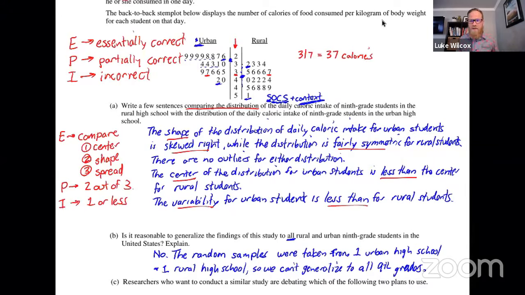Now, a couple of important things I want to point out. One thing you don't see on the rubric is anything about outliers. And there have been rubrics besides this one that have asked about outliers. Also, the other thing you don't see on the rubric is anything about context. And so sometimes it shows up on the rubric and sometimes it doesn't. But as a general rule, you absolutely want to include context, even though you don't specifically see it in this particular rubric here. Okay, so let's move on to part B and talk about the rubric for this one.